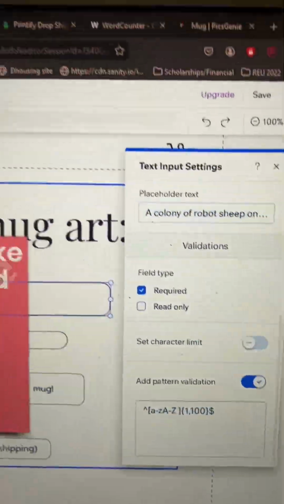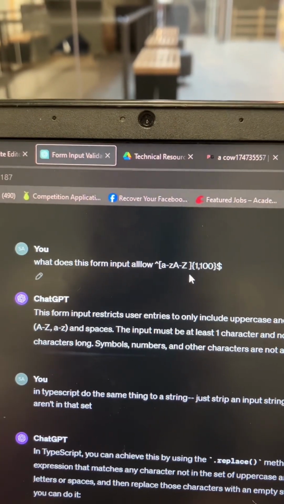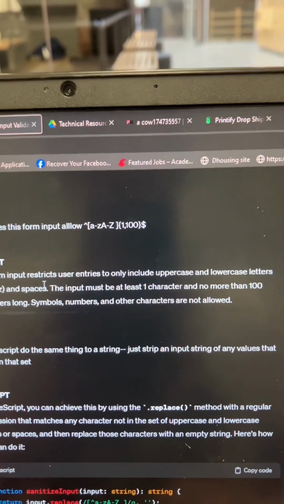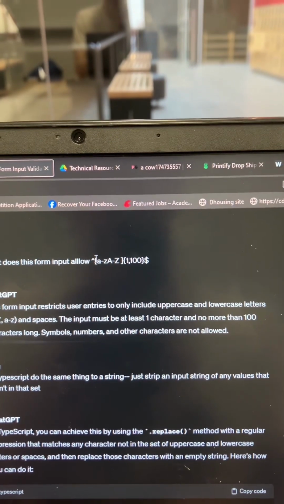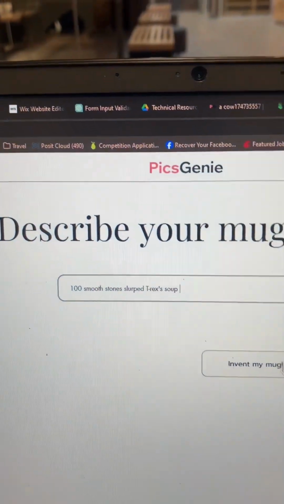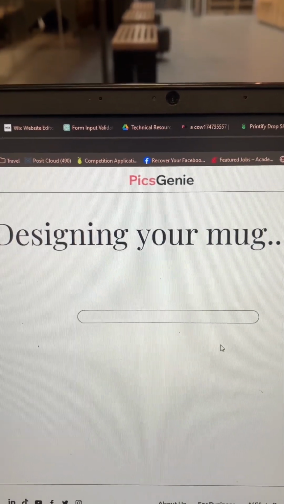And what I did is I went and talked to ChatGPT about it. I said, hey, what does this do? I did this a year ago, I needed some context, and it told me it restricts you to uppercase and lowercase and white spaces. So if I delete that, I'll be allowing everything, right? All right, we're gonna test an input of numbers and special characters. Boom, it allows it in.